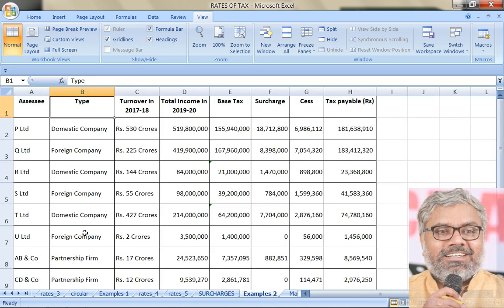But before that, let us check your answers, what you have done in case of different types of SSCs, and hopefully most of you have got correct answers. If not, check where you went wrong. These are the various cases which were given to you in task number 3. Turnover in 2017-18, as I said, is relevant only when the SSE is a domestic company.